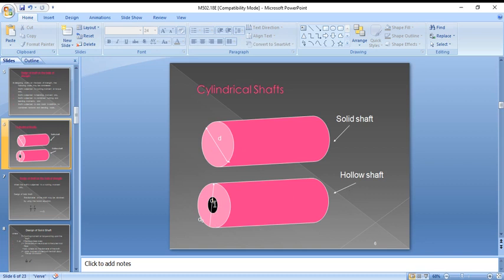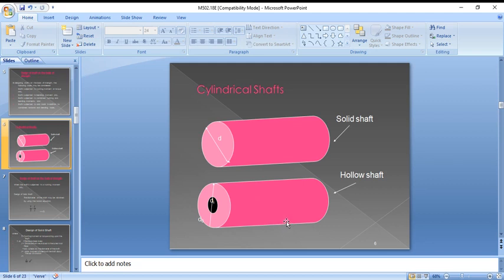When designing the shaft, you need to consider some factors: the material and heat treatment; strength to resist torque and bending; stiffness to resist deflection; the weight of the shaft and space limitations, meaning it should be light and occupy less space; and stress concentration.